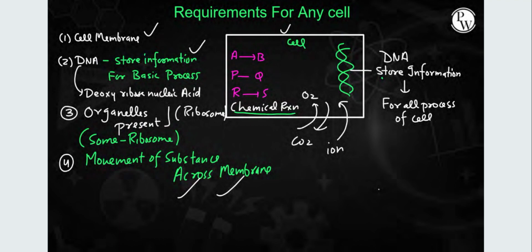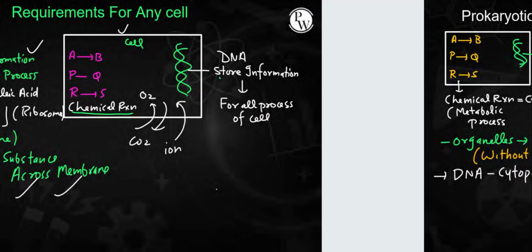Then the movement of substances across the membrane should happen, so that oxygen, CO2, ions can diffuse. Food can be engulfed, or waste material can be excreted out. There should be some kind of movement in and out of the cell. So these are the few requirements of any cell.